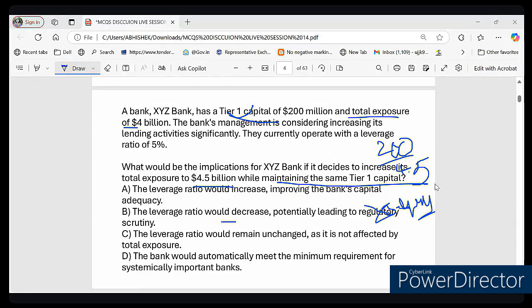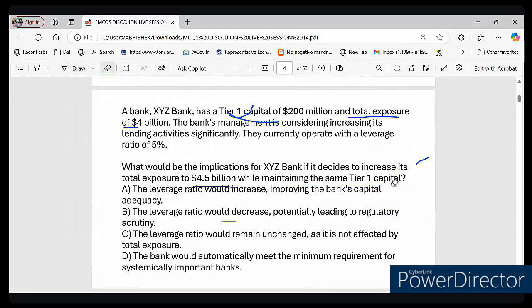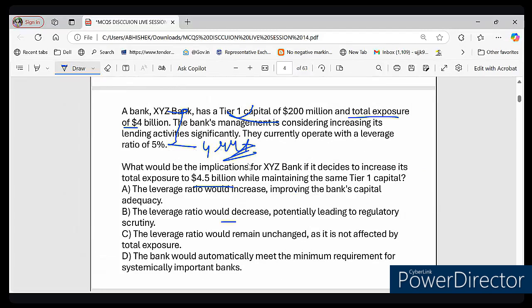Very good, very nice. So now tell me what is happening here. Earlier the leverage ratio was 5% and now it has dropped to 4.44. So the bank is now at a higher risk of regulatory scrutiny, since the leverage ratio dropped from 5 to 4.44.